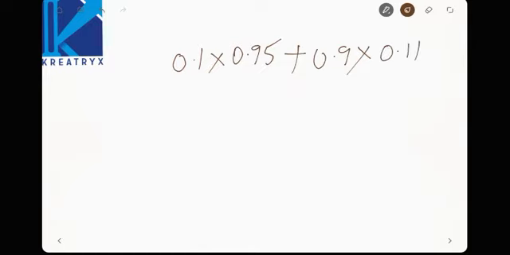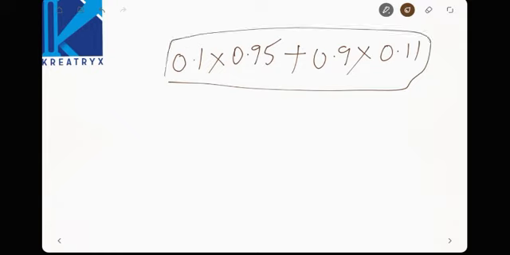So totally these were declared positive, right? So the total count will be how much? 0.194.